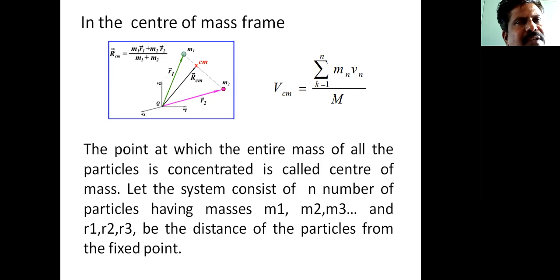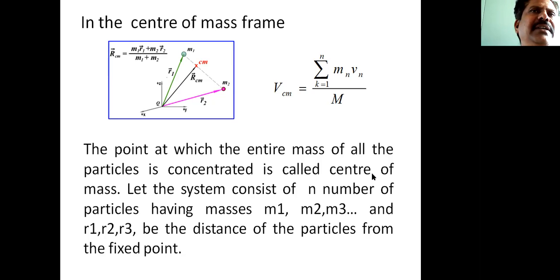If the inertial frame of reference is fixed with the center of mass of an isolated system, then the center of mass is at rest with respect to this frame.